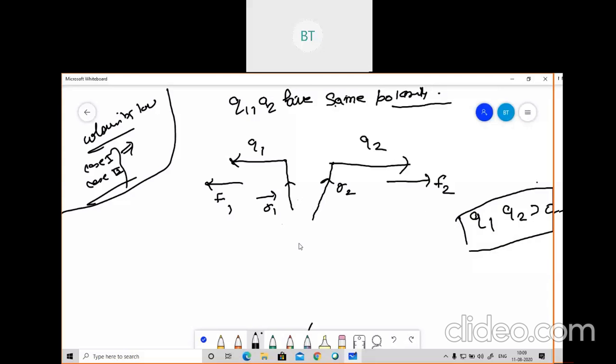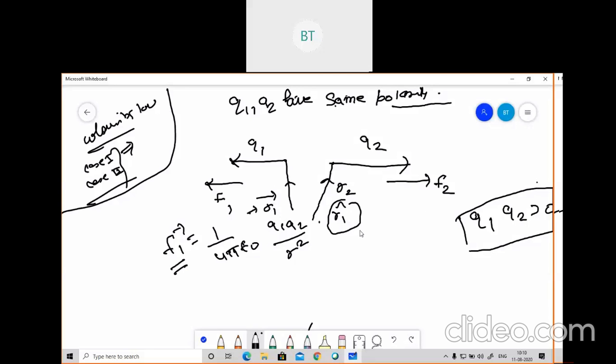How do we calculate the repulsive force by direction? So I will write here: F1 equals 1 by 4 pi epsilon naught, Q1 Q2 by R square, multiplied by the R1 vector. Why are we multiplying by the R1 vector? Because Q1 is indicated by the position vector R1 only. So based on the direction, we are now going to calculate the F1 value.